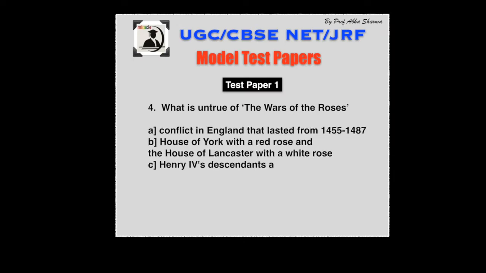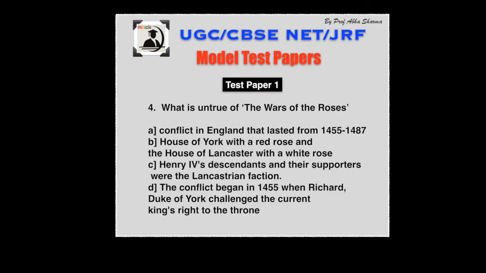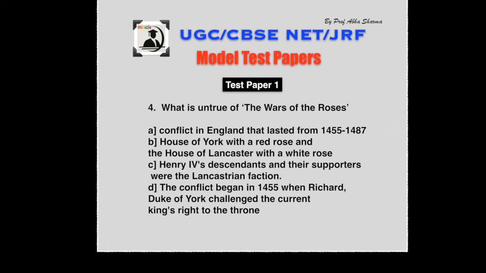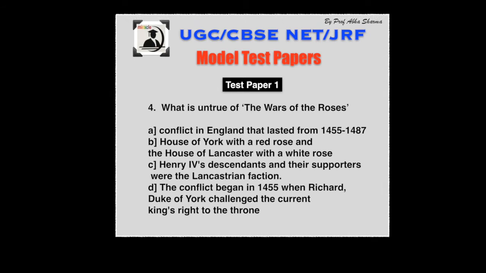Question number 4. What is untrue of the Wars of the Roses? A. Conflict in England that lasted from 1455 to 1487. B. House of York with the red rose and House of Lancaster with the white rose. C. Henry IV's descendants and the supporters were the Lancastrian faction. D. The conflict began in 1455 when Richard, Duke of York, challenged the current king's right to the throne.